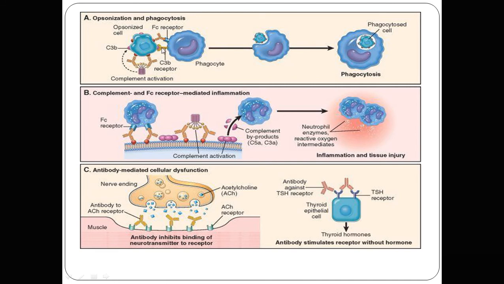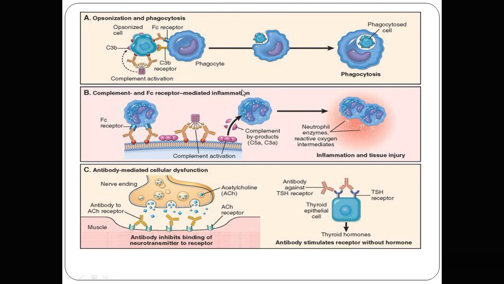After binding of the C3b receptor and C3b molecules, that whole particle is engulfed inside the macrophage or phagocyte. These are the phagocytized cells. So this opsonizing molecule enhances the process of engulfment, the phagocytosis. Further, complement activation also plays a role here.